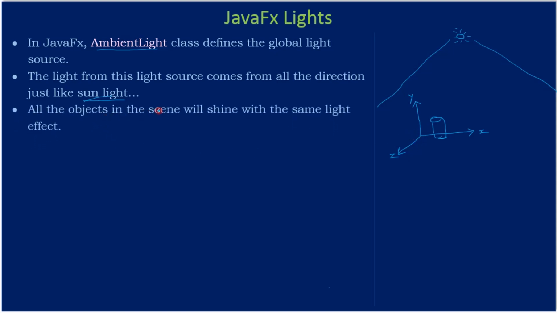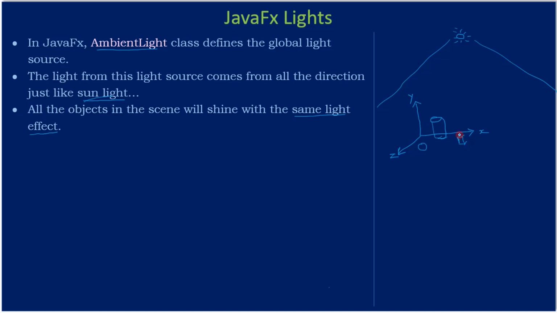So all the objects in the scene will shine with the same light effect. Just like sunlight, whatever property you set on the ambient light, the effect of that property will be reflected on all the 3D objects available in the world.